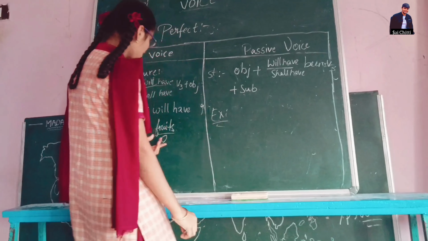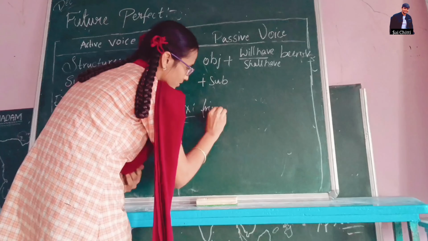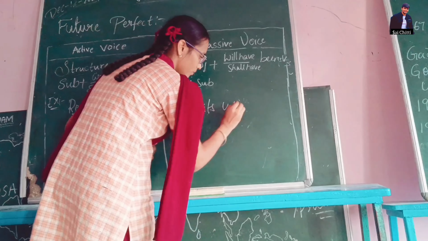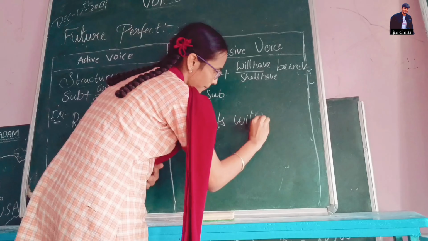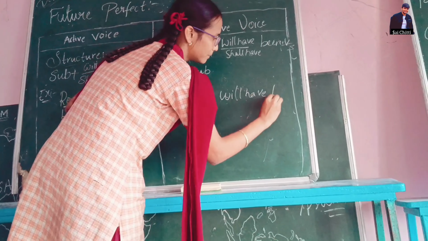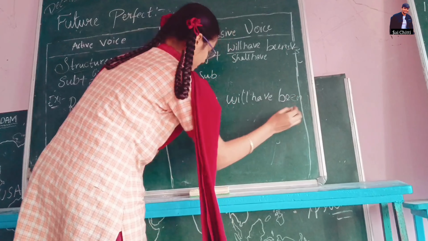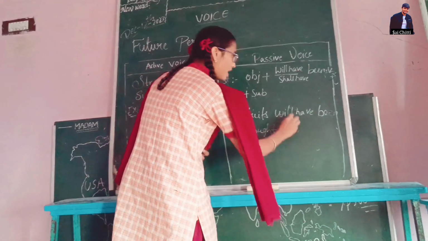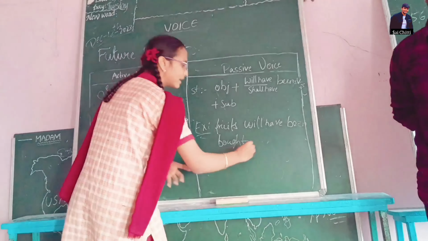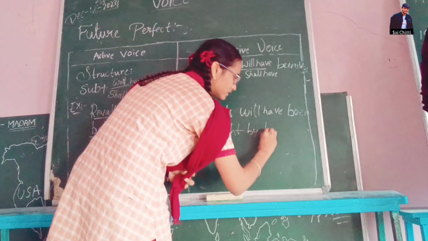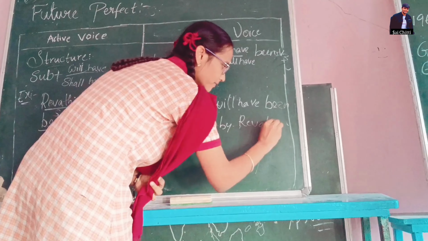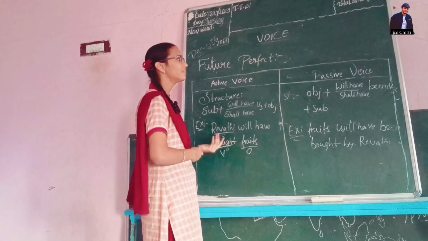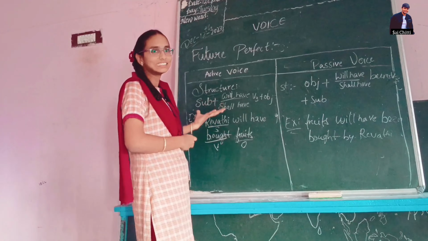Now the object is fruits. So we have to use will have. We have to use been. And the subject is Ravati. In place of plus we have to use by. And the subject is Ravati. This is the future perfect tense.